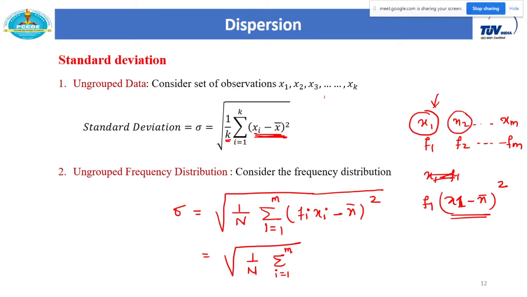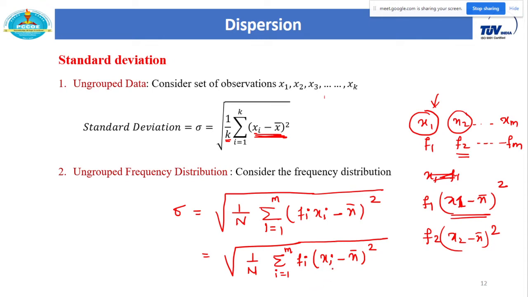Similarly for x2, what is the difference? (x2 minus x bar) whole square, but the same value is repeated f2 times, correct? So we have to consider f2 times (x2 minus x bar) whole square. So in general, when we shift from random observations to frequency distribution form, what is the change here? fi times (xi minus x bar) whole square. So this is the correct formula when we shift from random observations to frequency distribution form.